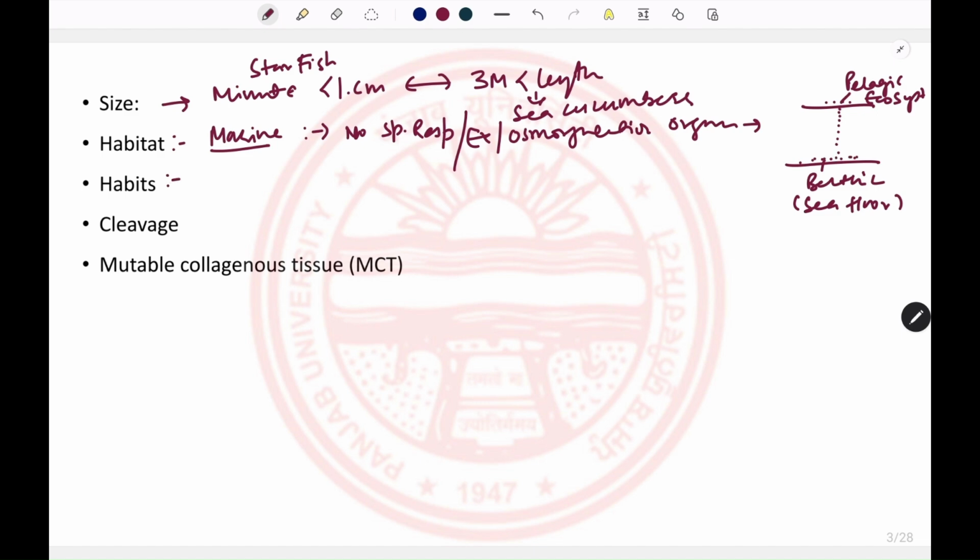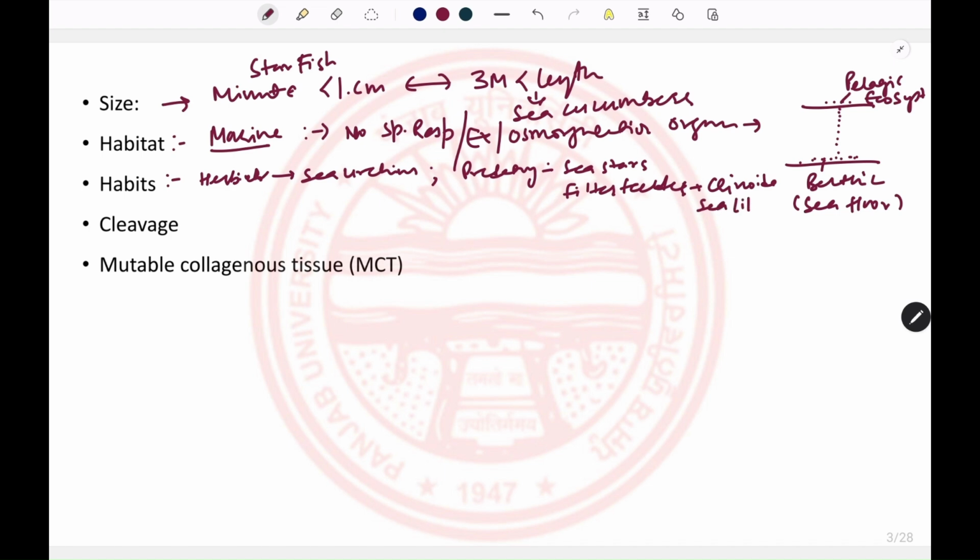If we talk about the feeding habits of these organisms, they can be herbivores like the sea urchins. They can be predatory in nature like the sea stars, and they can be filter feeders, as in the Crinoidea, which include the sea lilies and the feather stars.